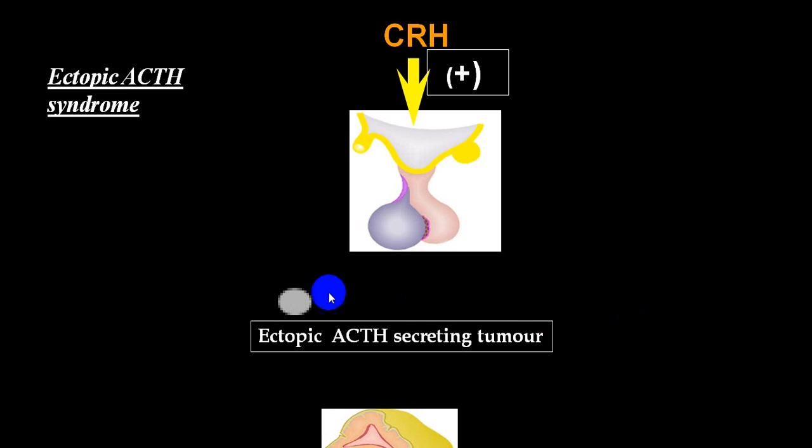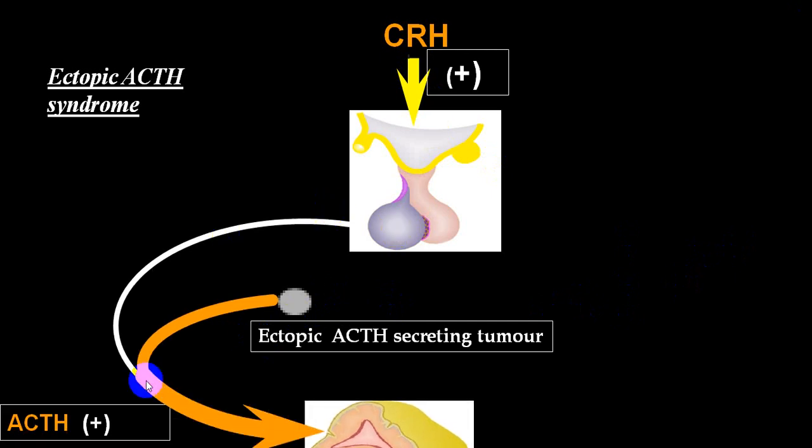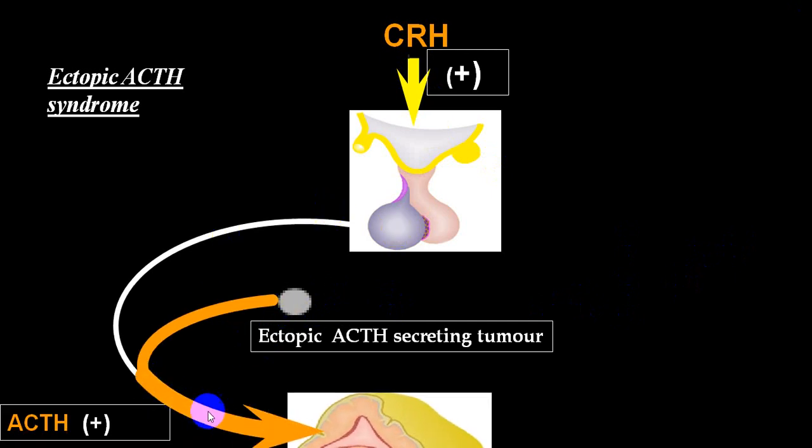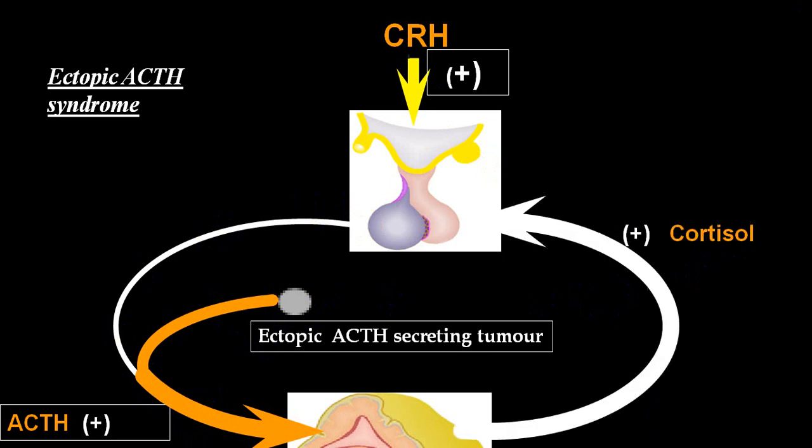And when it is an ectopic ACTH secreting tumor, CRH is already stimulating the anterior pituitary, which is producing a little amount of ACTH, plus there is an ectopic secretion. So ACTH level will be markedly elevated and there will be simultaneous elevation of cortisol level. But this cortisol level cannot inhibit ectopic production. It will try to inhibit the pituitary production. So still ACTH level will be elevated and cortisol level will also be elevated.